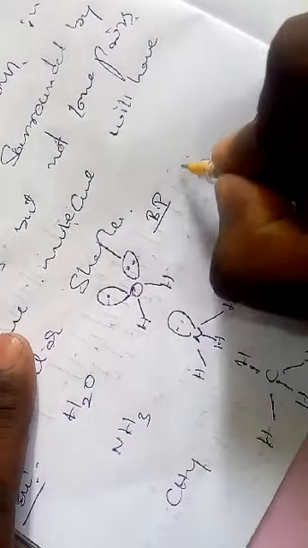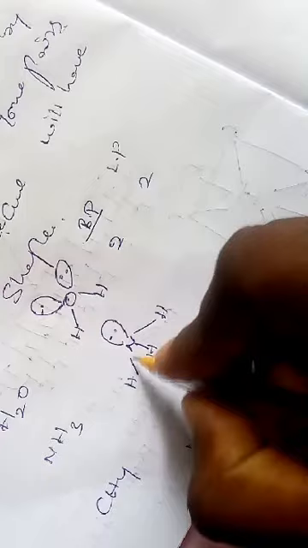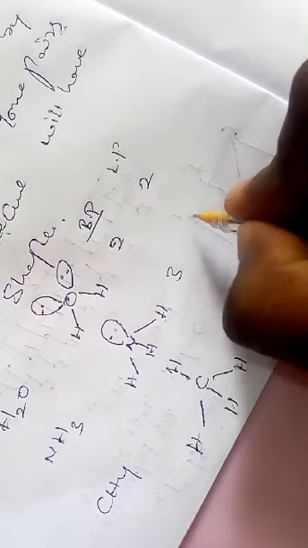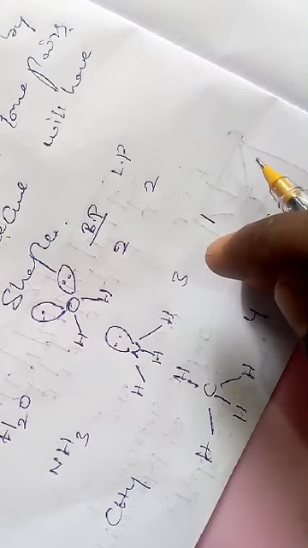In case of CH4, there are 4 bond pairs. Here bond pairs, here lone pairs. Number of bond pairs here 2, number of lone pairs here 2. Number of bond pairs 3, number of lone pairs 1. Number of bond pairs 4, there are no lone pairs. Simple. This point, example.